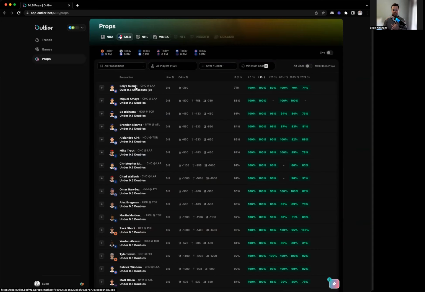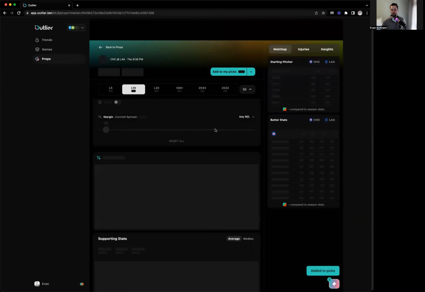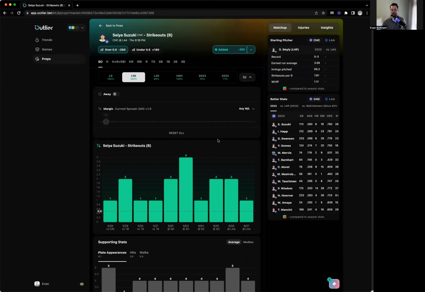So Suzuki, frankly, I don't know the player. I know a decent bit about baseball, but I don't know the player. And we're seeing, is he going to have over 1 strikeout? Well, get this. In the last 5 games, he's had over 1 strikeout 100% of the time. In the last 10, 100% of the time. In the last 20, 80% of the time. Head-to-head against the Angels, who he's playing tonight, 100% of the time. That's actually really powerful, and I would have never thought to even look for that prop. So I'm just going to add it. Click the button. Of course, if I wanted to, I could click in, and I could get even more details about it, like we were looking at earlier.